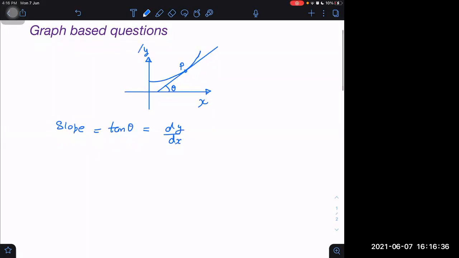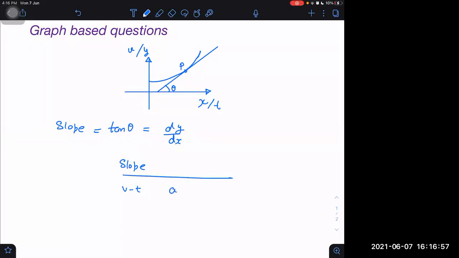Now, when y changes to velocity and x changes to time, what meaning does slope have there? Acceleration. The meaning will also change. Let us say we have a Vt graph, then the slope will become acceleration.